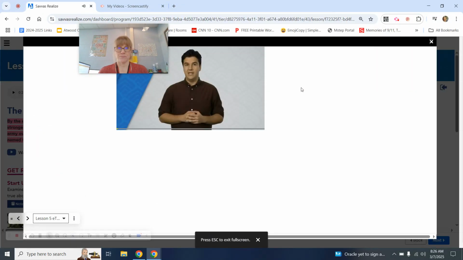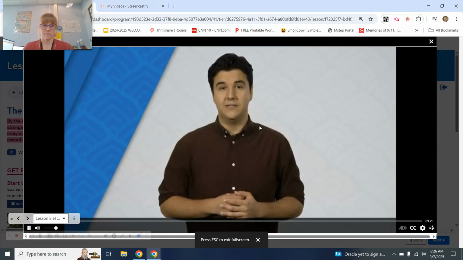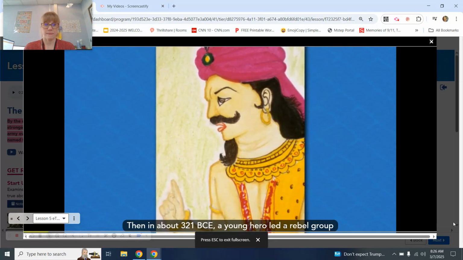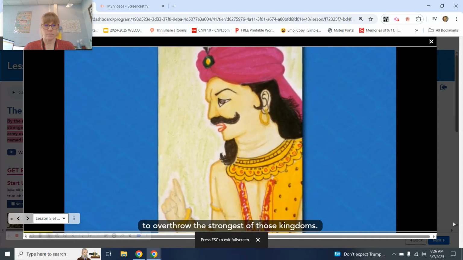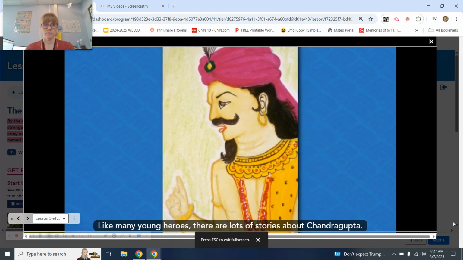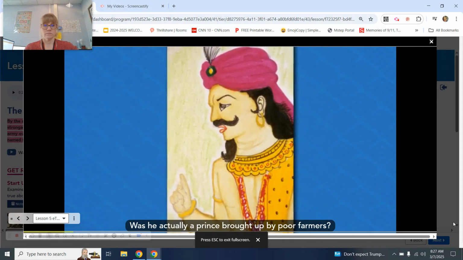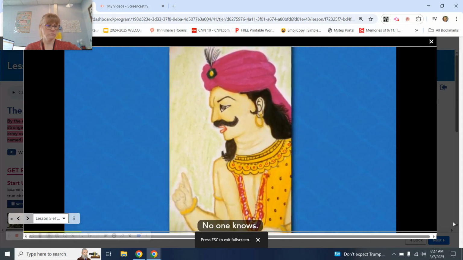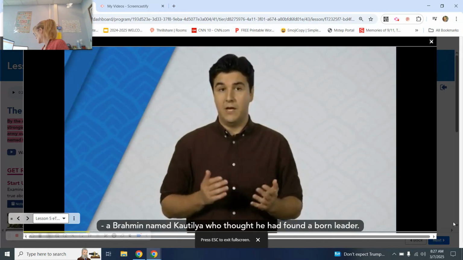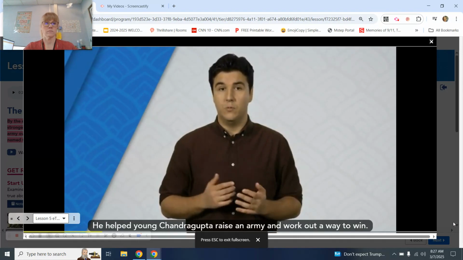Ancient India in the Vedic age was a mix of different peoples living in many different small states run by kings and chieftains. Then, in about 321 BCE, a young hero led a rebel group to overthrow the strongest of those kingdoms. His name was Chandragupta Maurya. Like many young heroes, there are lots of stories about Chandragupta. Was he actually a prince brought up by poor farmers? No one knows. But he did have an older mentor, a Brahmin named Kautilya, who thought he had found a born leader. He helped young Chandragupta raise an army and work out a way to win.